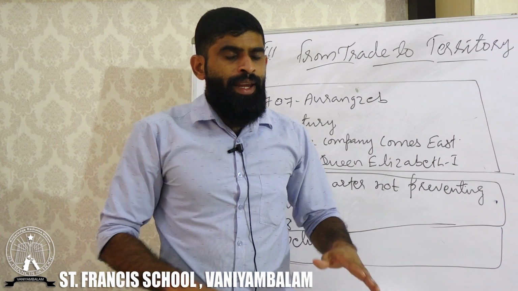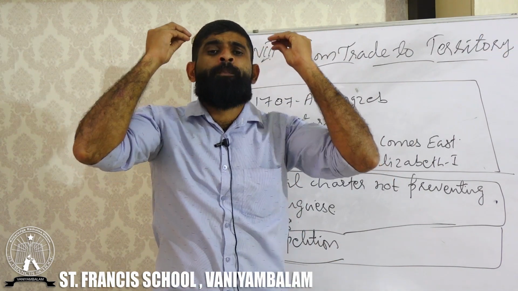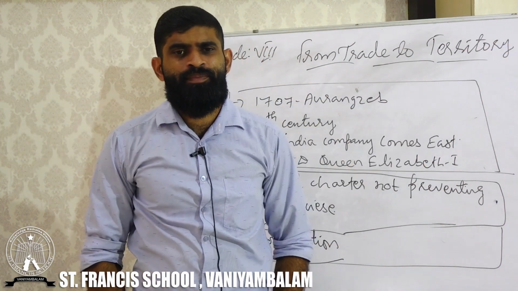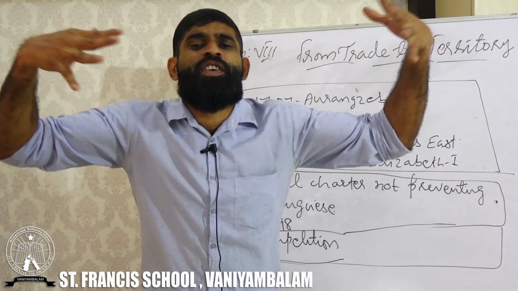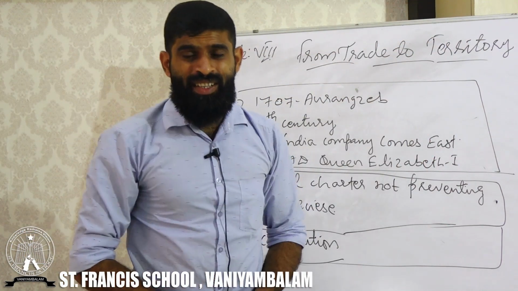Which means India was divided into a number of pieces, with varieties of rulers, and each ruler was fighting the others for what? For having more wealth.